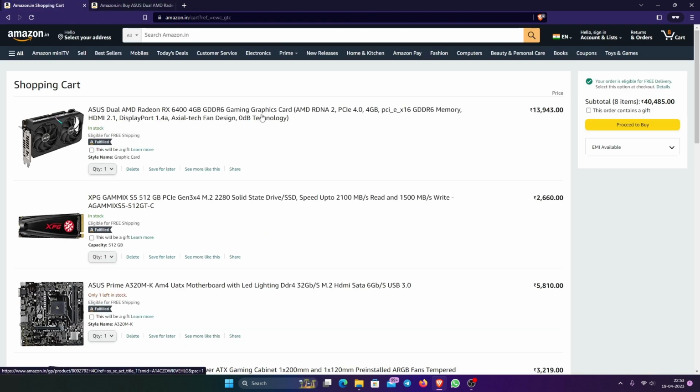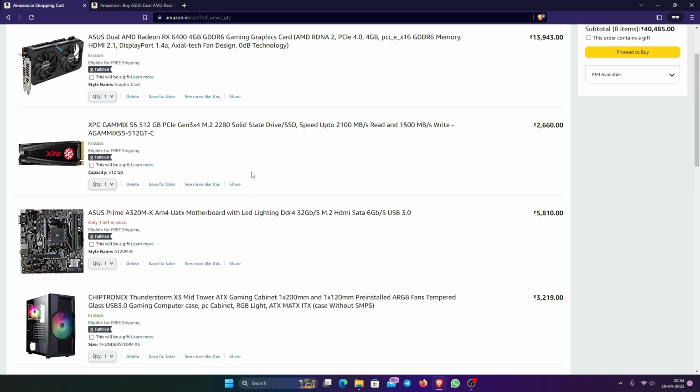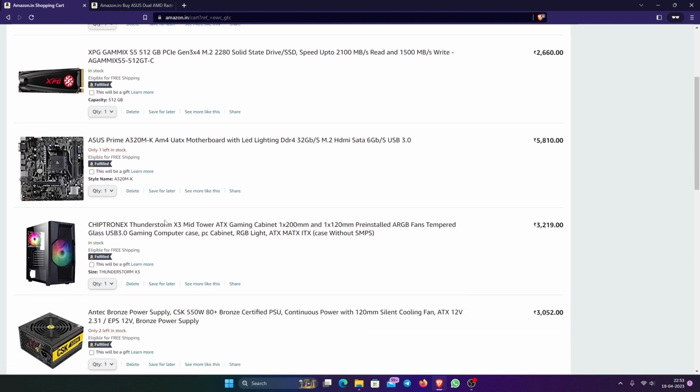So we have 2 fans, 4 GB GDDR6, PCIe 4. The other one was 3. So this is much better. RDNA 2 is also supported, so you can do ray tracing, but minimal ray tracing.